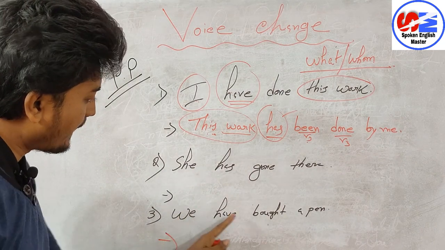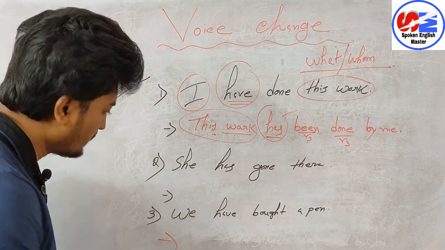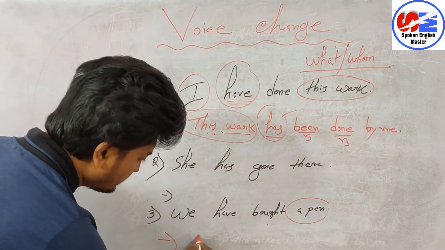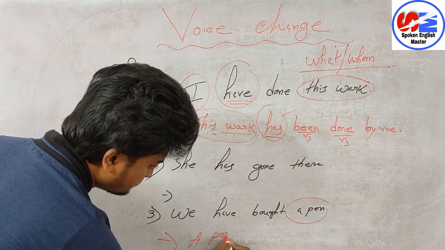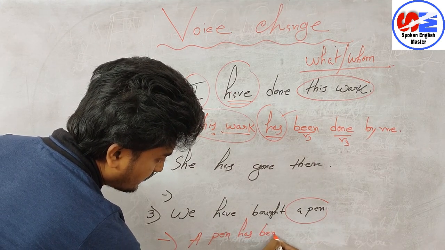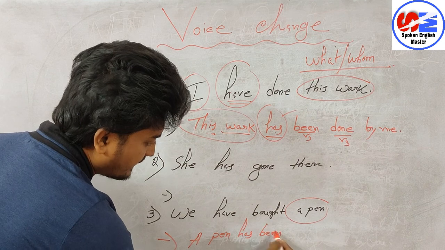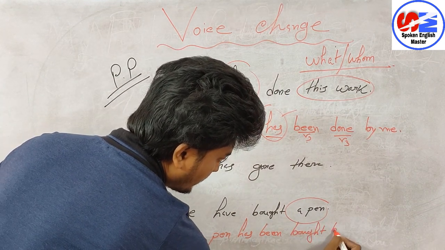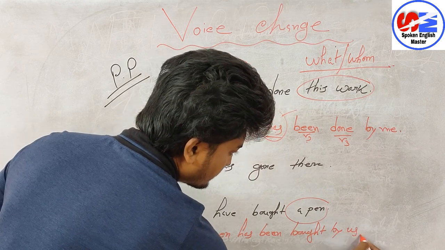See, we have bought a pen. यहाँ पे ऑब्जेक्ट क्या है? A pen. I will write: a pen has been bought by us.